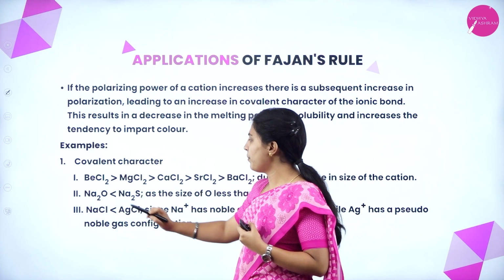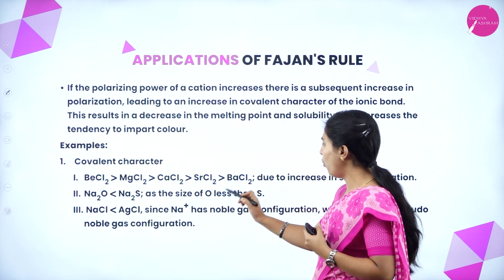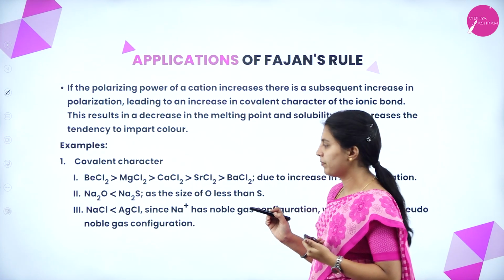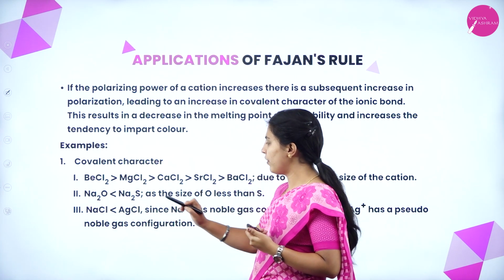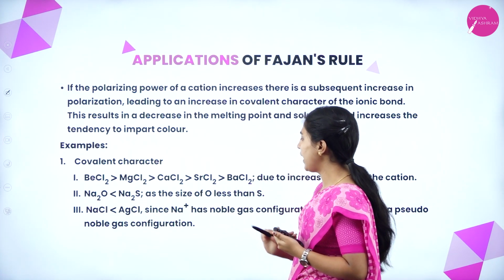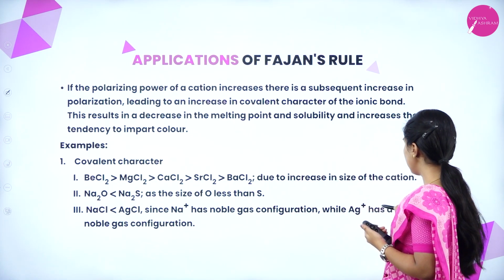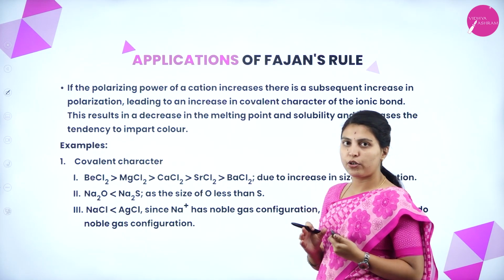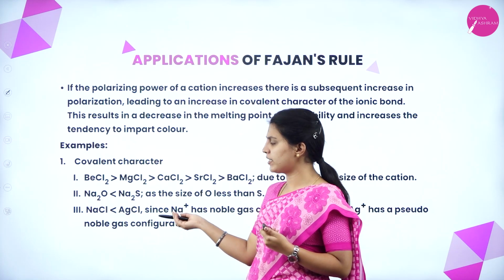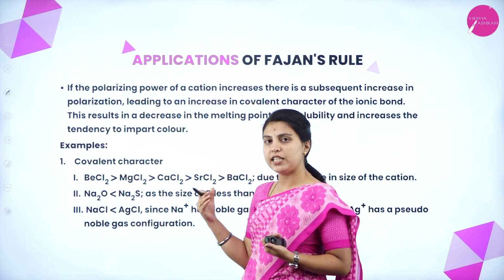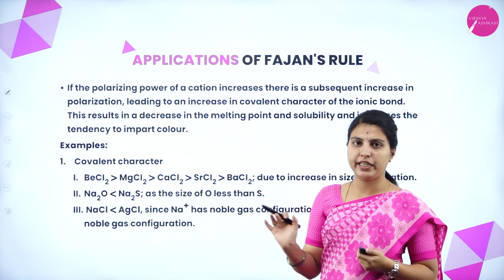Here, sodium oxide is less covalent than sodium sulfide because the size of oxygen is less than sulfur. Sodium chloride is less covalent than silver chloride since the sodium cation has noble gas configuration while Ag+, that is silver, has a pseudo-noble electronic configuration. Okay. Whenever the electronic configuration is comparative to noble gas, its size will be the same, meaning it will not decrease or increase.